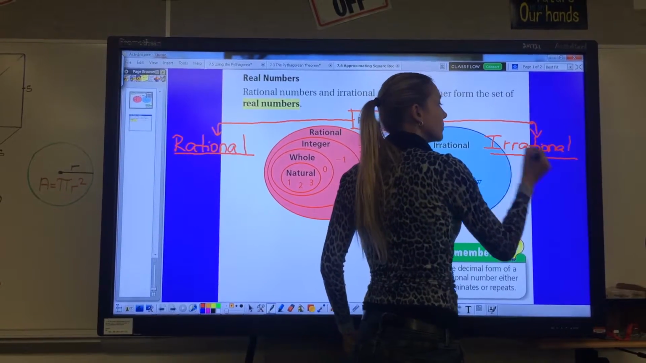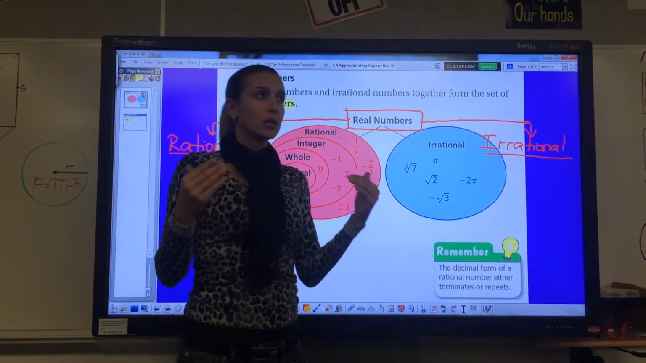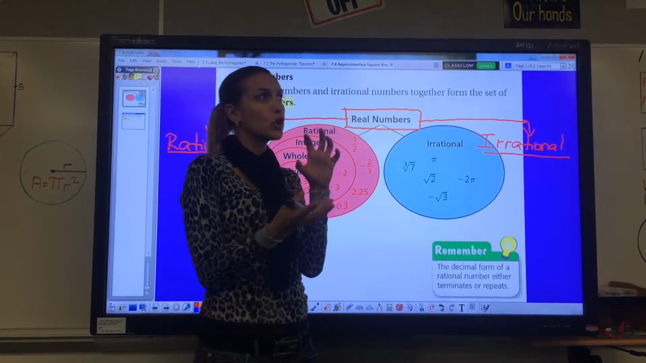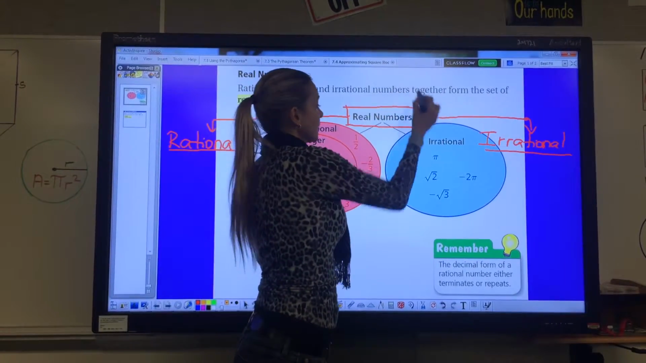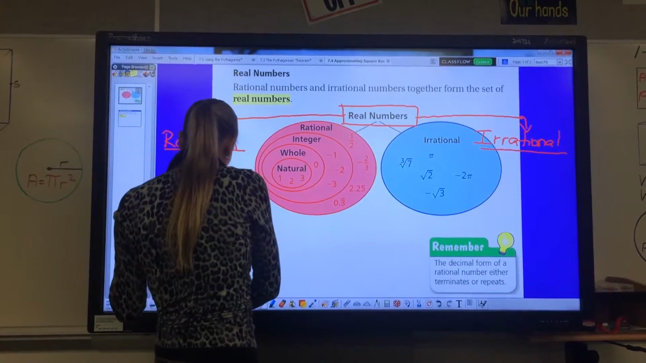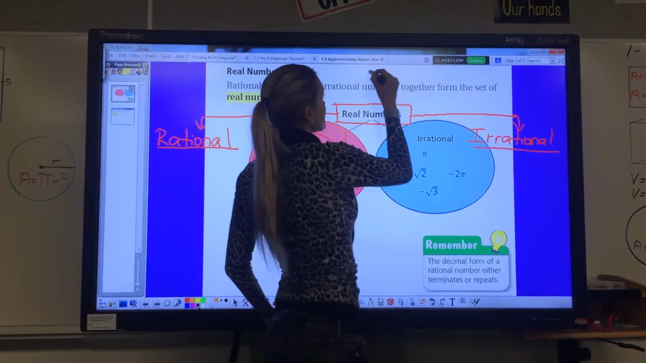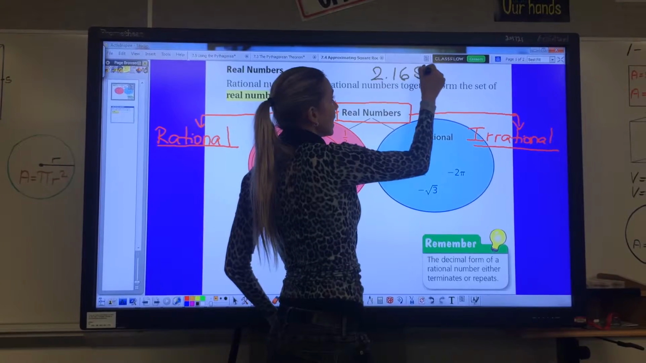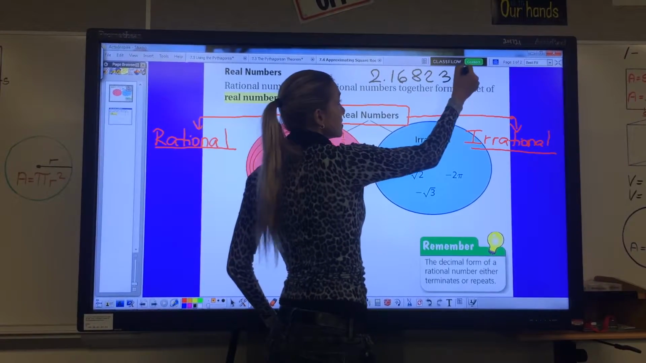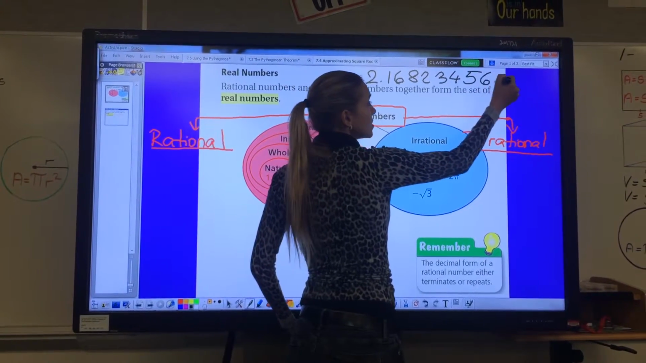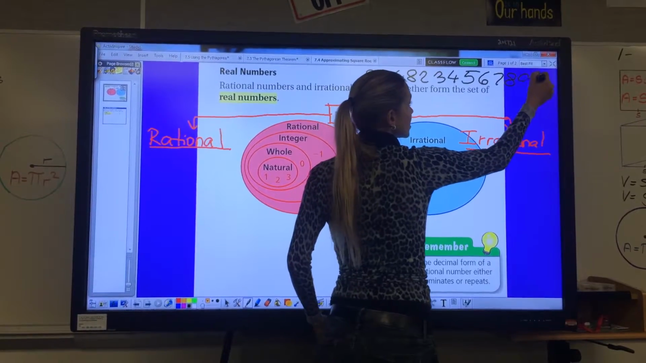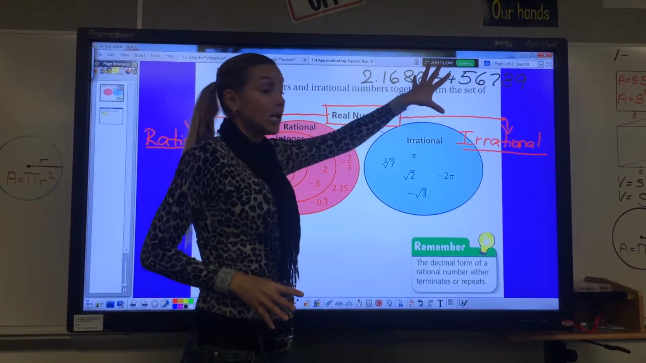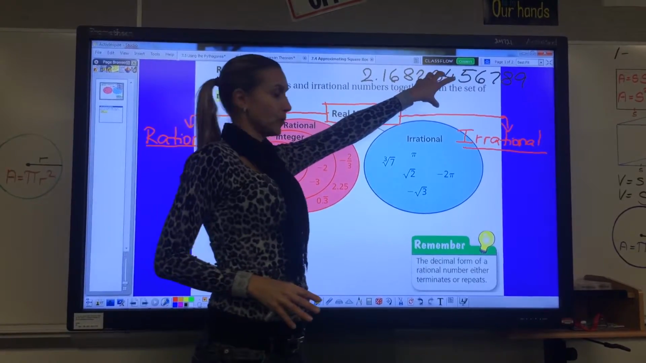And irrational numbers are numbers that make no sense. Basically, they don't know what they want to be after the decimal point. For instance, if I look at the number 2.16823, this number doesn't know what it wants to be after the decimal point. It just keeps changing. It's unsure what it wants to be. We call it an irrational number.